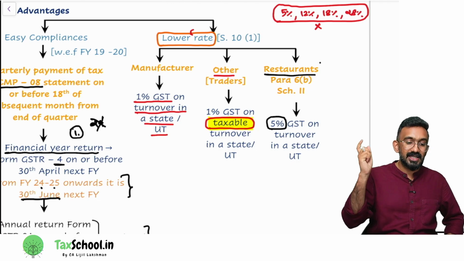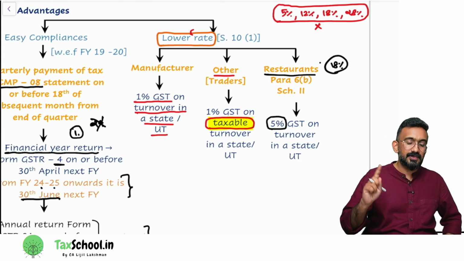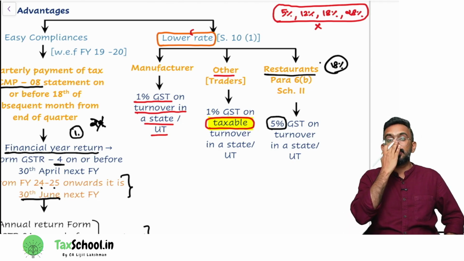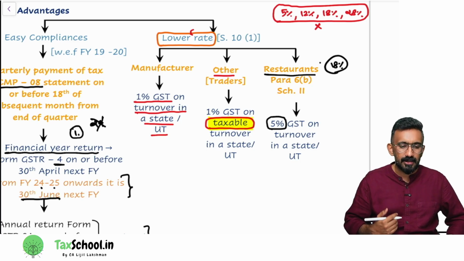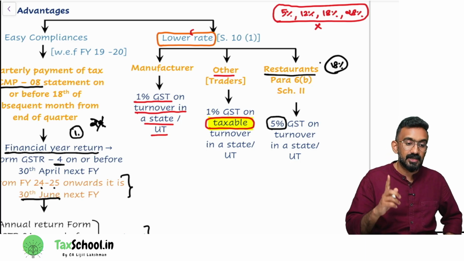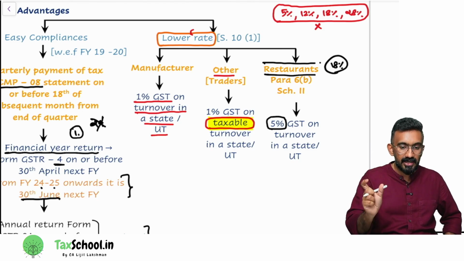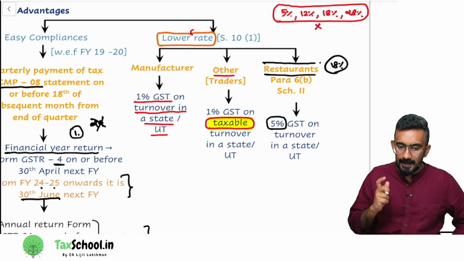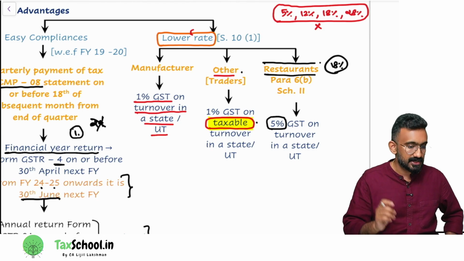When restaurants was initially subject to GST, it was subject to tax at 18%. If it's non-AC, 12%. At that time, if they go for composition levy scheme, their tax rate used to be reduced to 5%. Now, there is no advantage as such that you can look at, because even if they don't go for composition levy scheme, now the tax rate for restaurants is 5%. But please understand, in service only restaurants can opt for composition levy scheme. So we're talking about manufacturer, trader and restaurant. These are the three people. And only an extra point that you have to remember is for trader, it is 1% on taxable turnover.